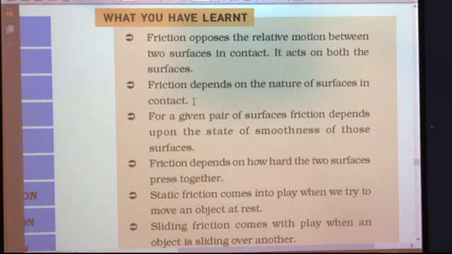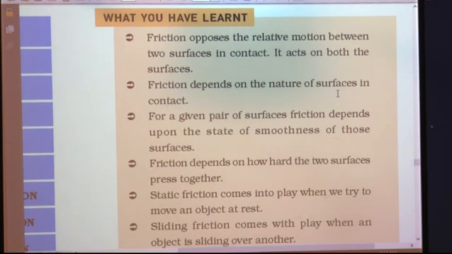We have discussed that friction is because of the presence of irregularities on the surfaces. The rough surfaces have more irregularities as compared to smooth surfaces. But even if you make the surface very smooth, polish it, you cannot remove the irregularities. Still there are some irregularities present even on a smooth surface.